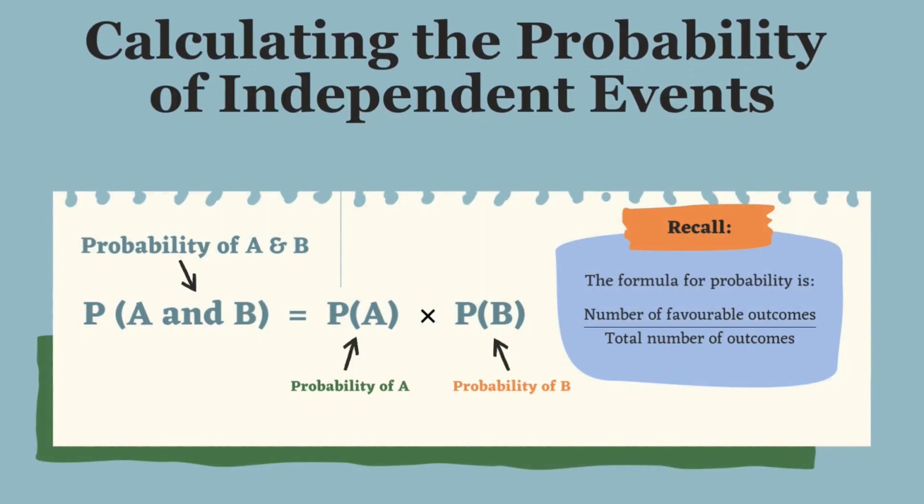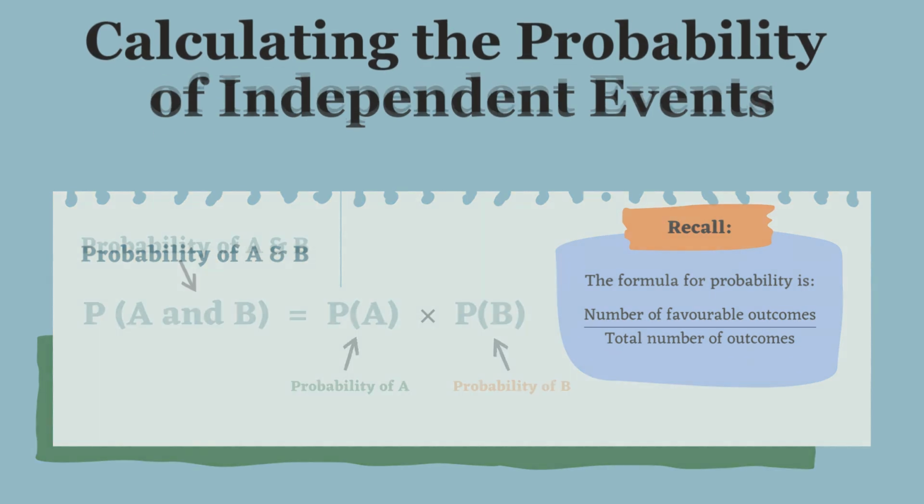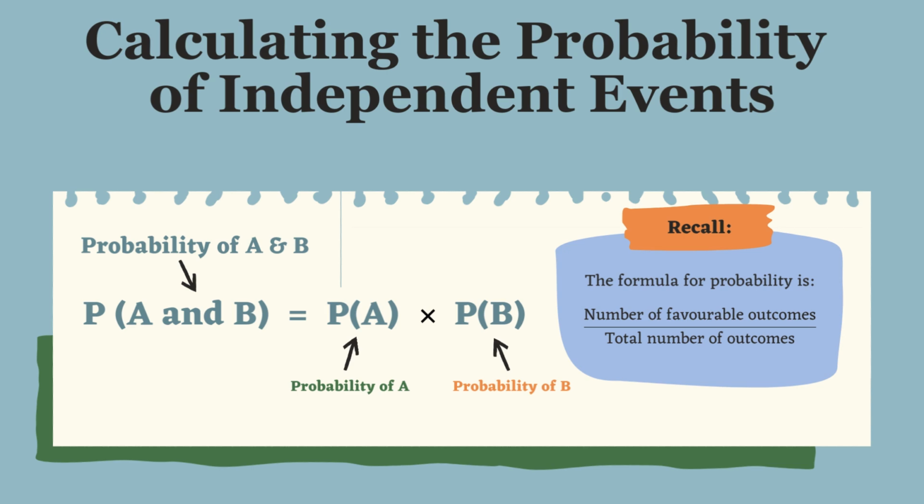Now let us discuss how to calculate the probability of independent events. Two events A and B are independent if the occurrence of one event does not affect the occurrence of the other event. The formula for calculating the probability of two events happening together is: probability of A intersection B is equal to probability of A into probability of B. For example, we toss 2 coins.